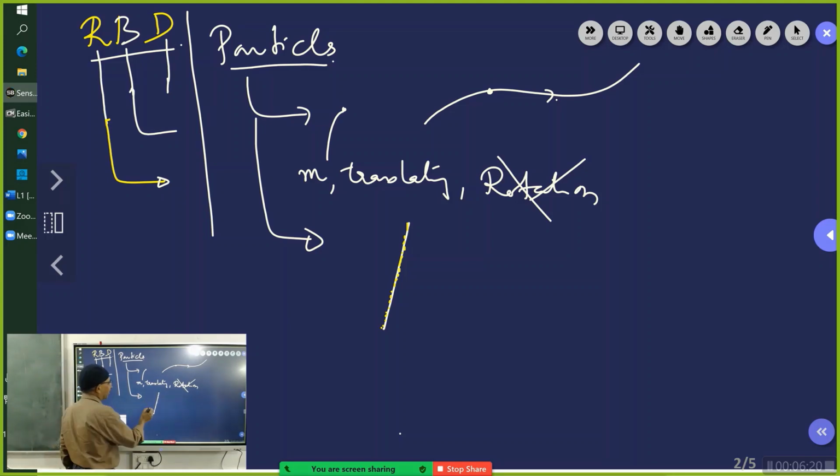So we will develop the theory for this thin rod. So, the dynamics of a thin rod. We will develop the dynamics of a thin rod from the dynamics of particles. We move on. Okay? All right.